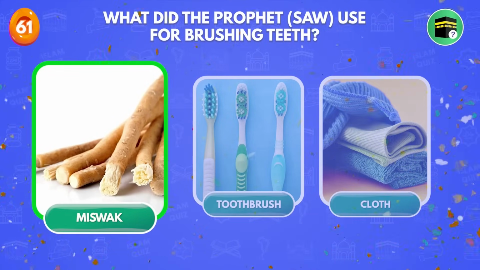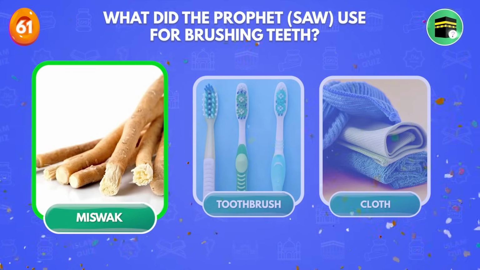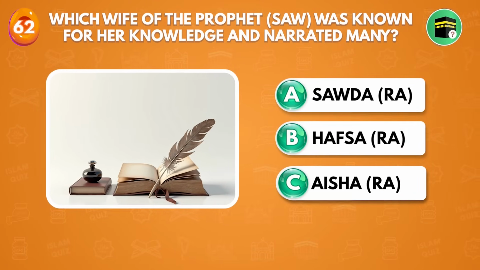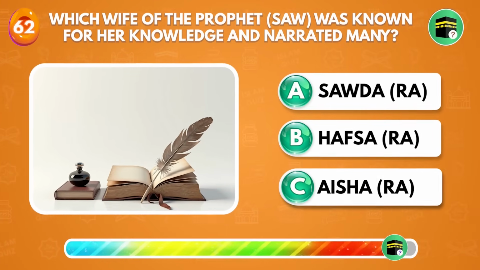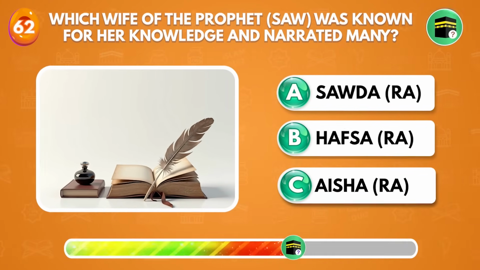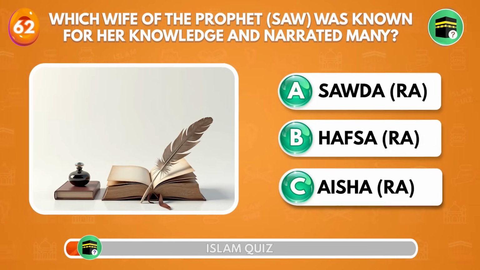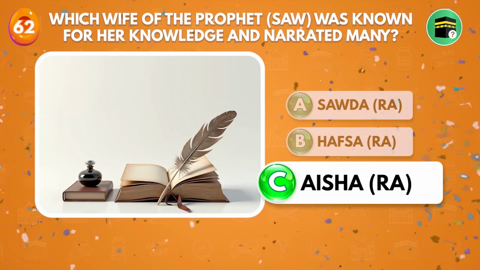Miswak. Which wife of the Prophet sallallahu alayhi wasallam was known for her knowledge and narrated many? Aisha radiallahu anha.